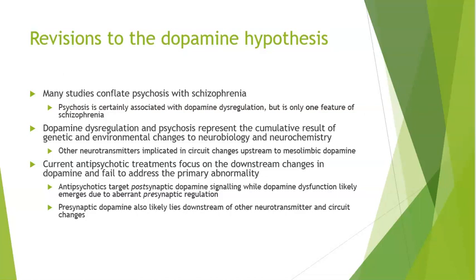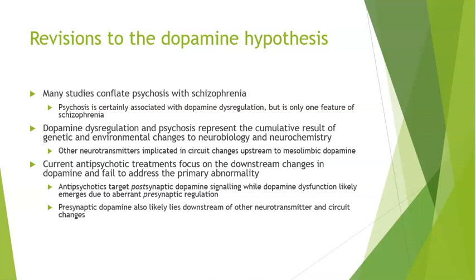The current antipsychotic treatments, though, tend to actually focus on the downstream changes in dopamine rather than focusing on the primary abnormalities, so those other neurotransmitters upstream, so potentially the GABA and glutamate. So these antipsychotics target postsynaptic dopamine signaling, while dopamine dysfunction likely emerges due to that aberrant presynaptic regulation.